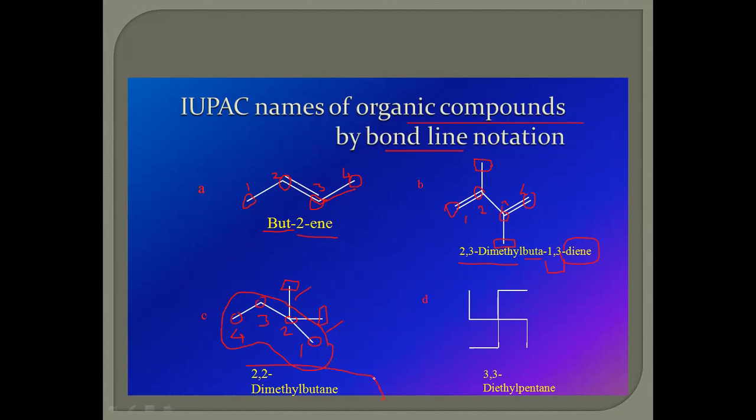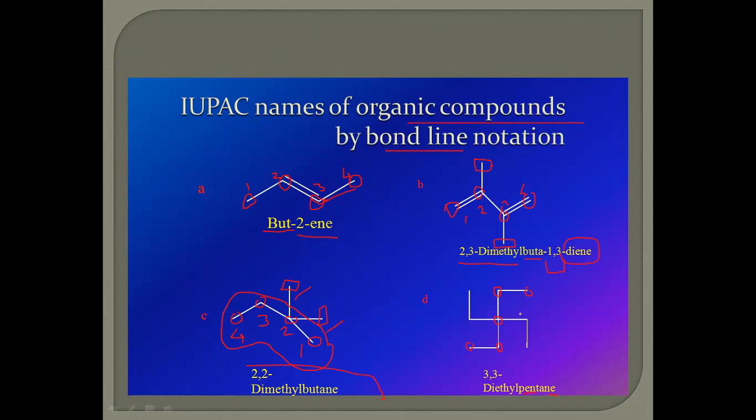You can see in this example, 1, 2, 3, 4, 5: five is the major carbon chain, that is pent, and there is no double bond in this example.